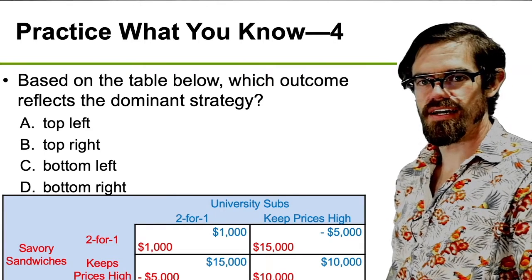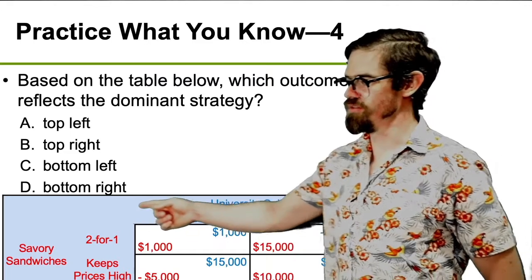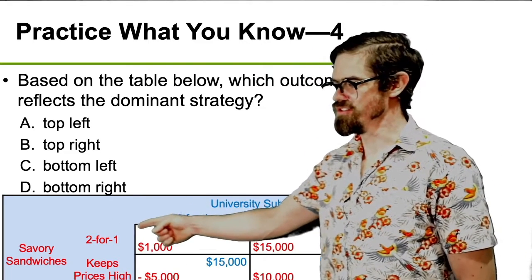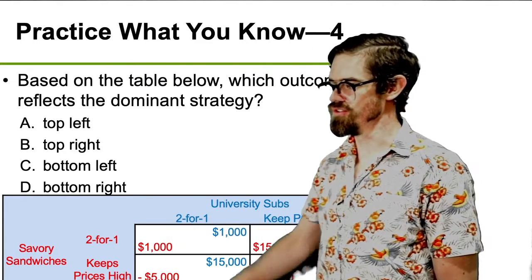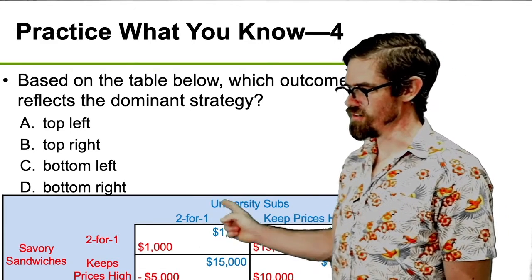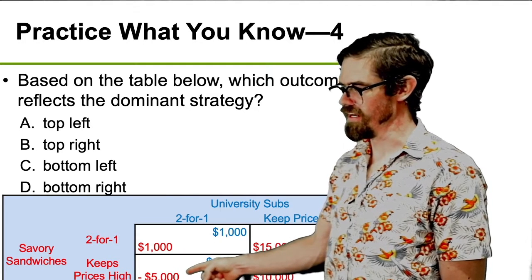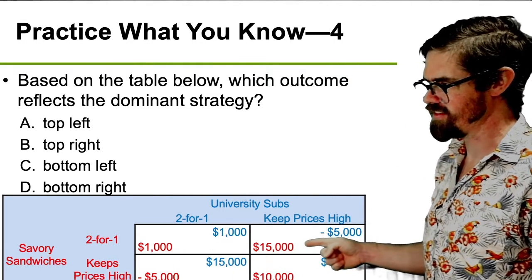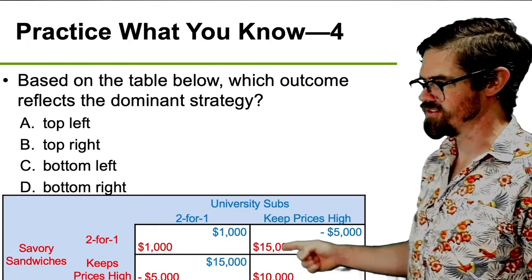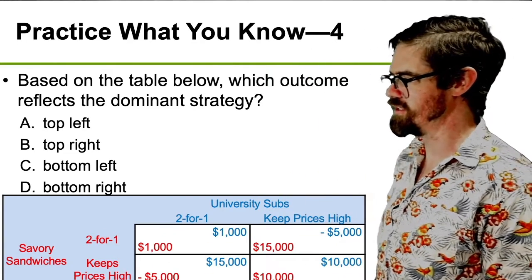Okay, hopefully after a little bit of thought, you realized that for Savory Sandwiches, its best choice, its dominant strategy is to charge 2 for 1, right? Because regardless of what University Subs does, 1,000 is better than negative 5,000 and 15,000 is better than 10,000. So they have a dominant strategy of offering 2 sandwiches for the price of 1.